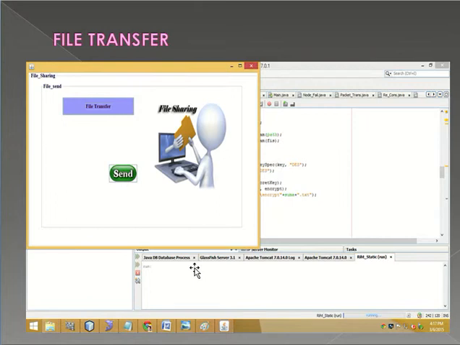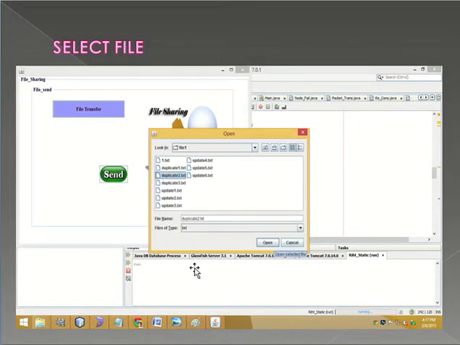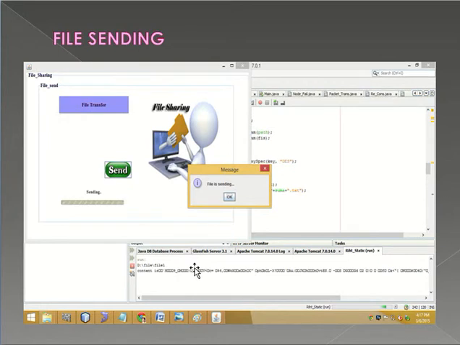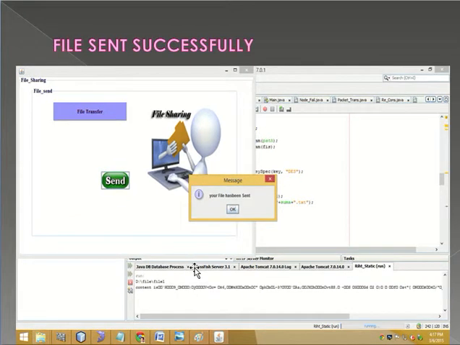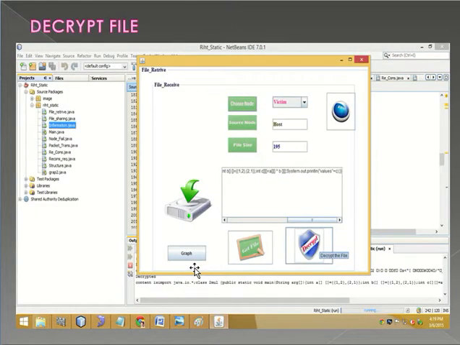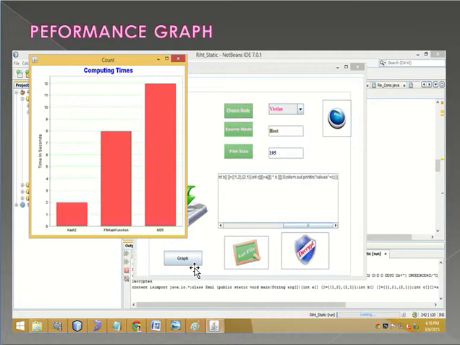In the file transfer, file sharing is done. After the file is transferred, the file is shared via the wireless sensor network, and the file is encrypted. The encrypted file is now sent along the wireless sensor network, and the file sent successfully message is obtained. After that, it will calculate the time to send the file and decrypt the file. The encrypted message is decrypted, and the performance graph is also here.